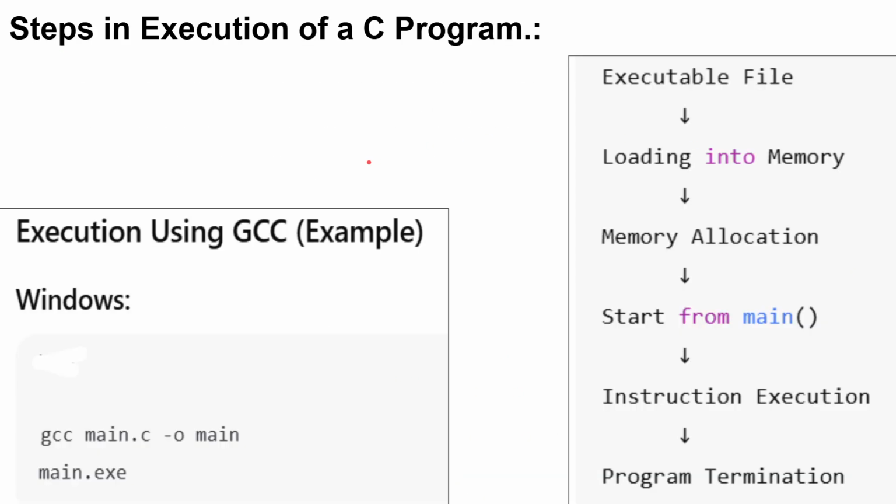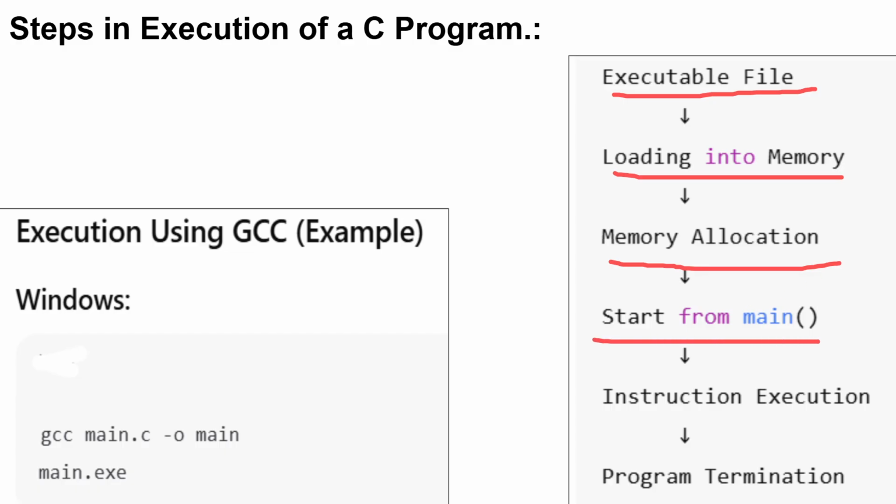You can see the simple steps in execution. These are the steps available in execution of a C program: loading into memory, memory allocation, start from main and instruction execution. Then we have program termination.